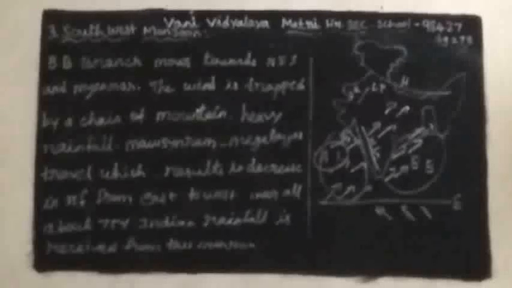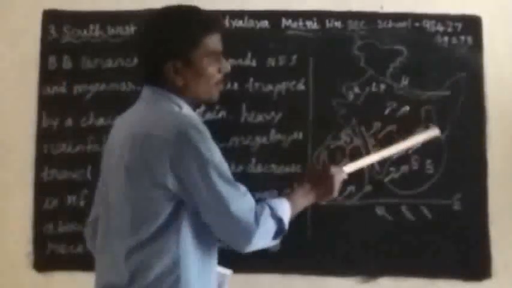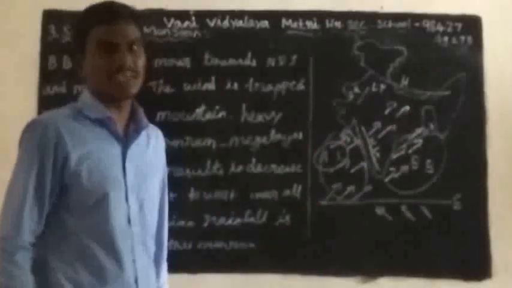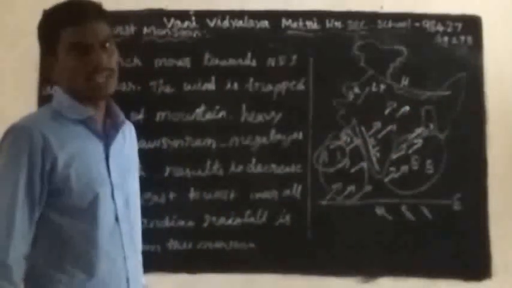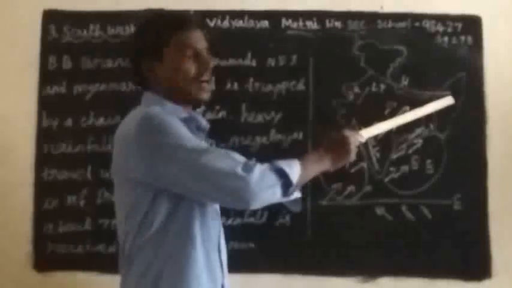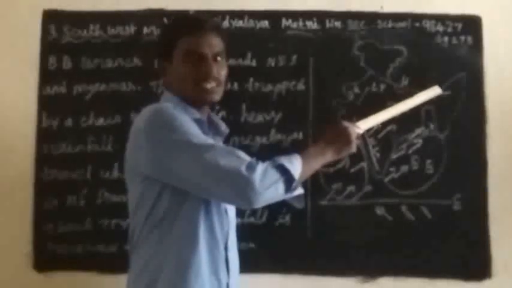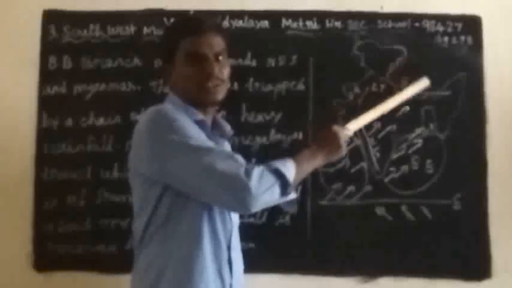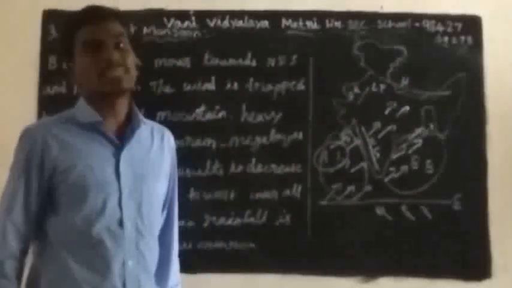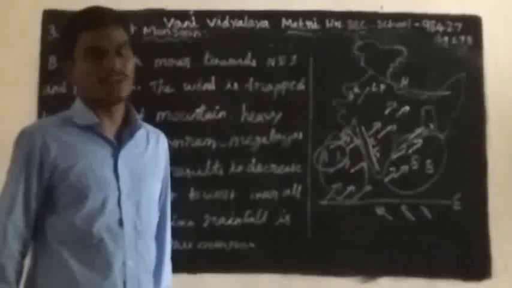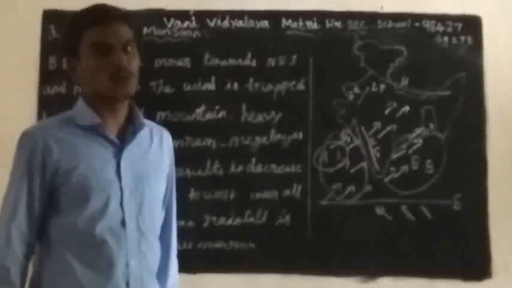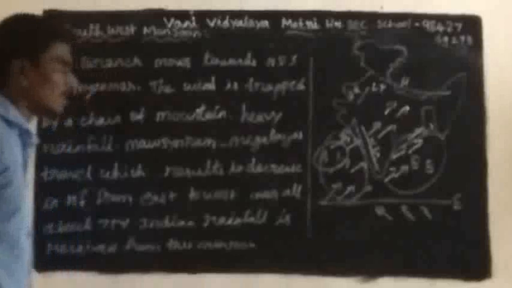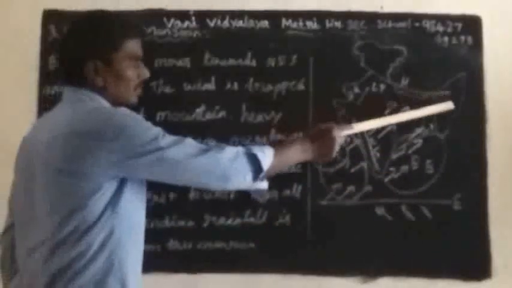This wind meets a chain of mountains, the Purvanchal mountains, mainly the Khasi, Garo and Jaintia hills, Mizoram, Manipur and Meghalaya. There are many hills found in these regions, which receive heavy rainfall.